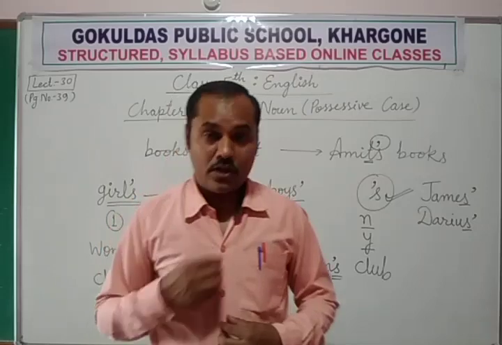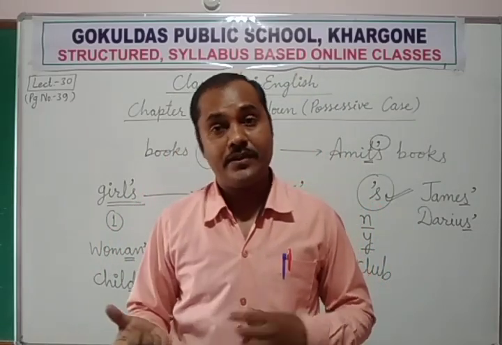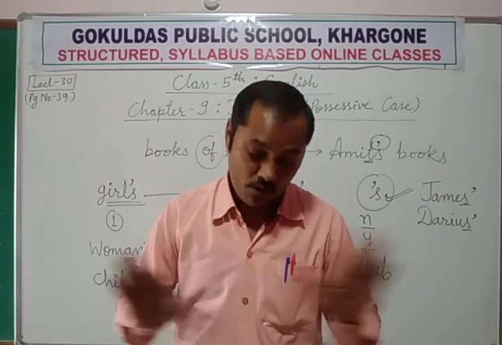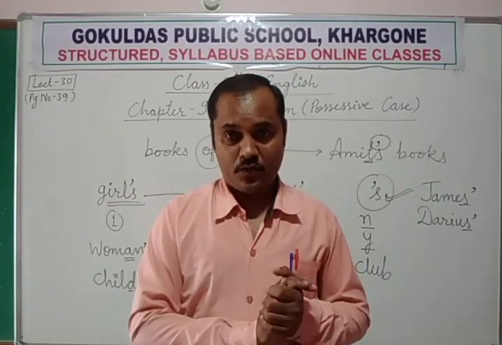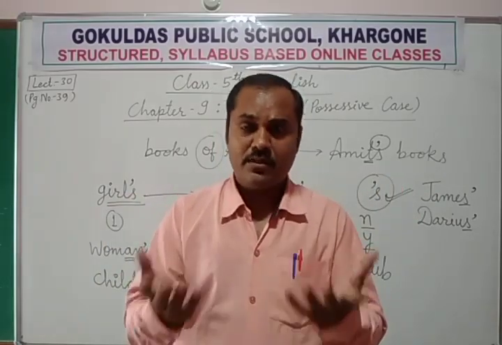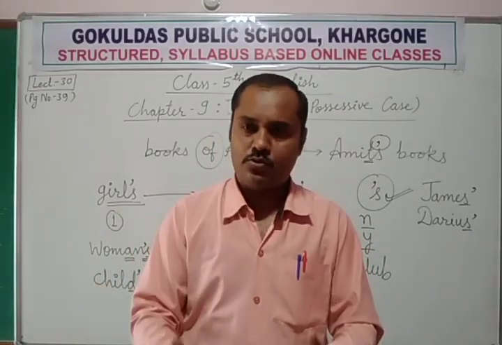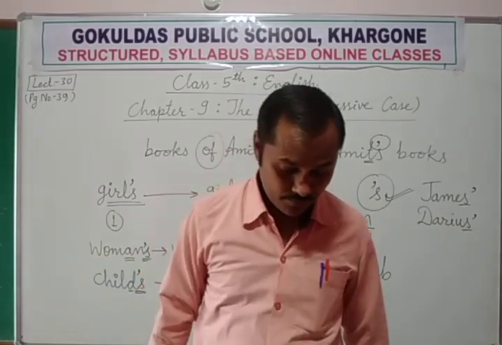The button of the coat, the button is non-living, so we can use this type of format. But we cannot say the coat's button. Sometimes some children or some other people used to say this, but grammatically it is wrong.